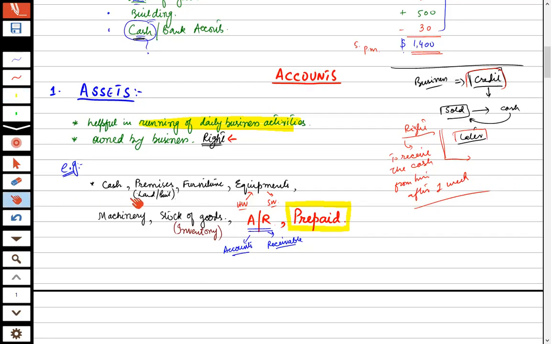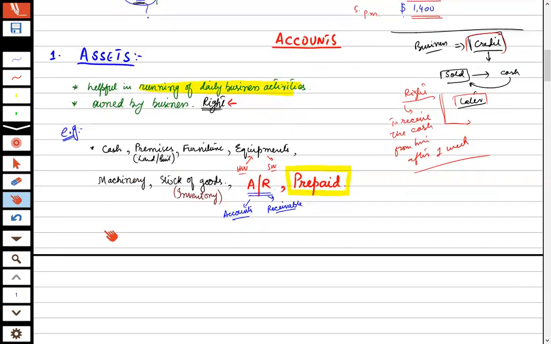So these are some of the assets that an organization needs for the daily running of business activities, and they are owned by the business. That is, these are their rights. Cash, without which no business can perform, land and building, furniture, equipment, machinery, stocks, accounts receivable, and prepaid. Further, I just recalled one more asset, that is investments. If any business made any investment, this will also be an asset because investments give us return, give us profits. So these are some of the types of assets.